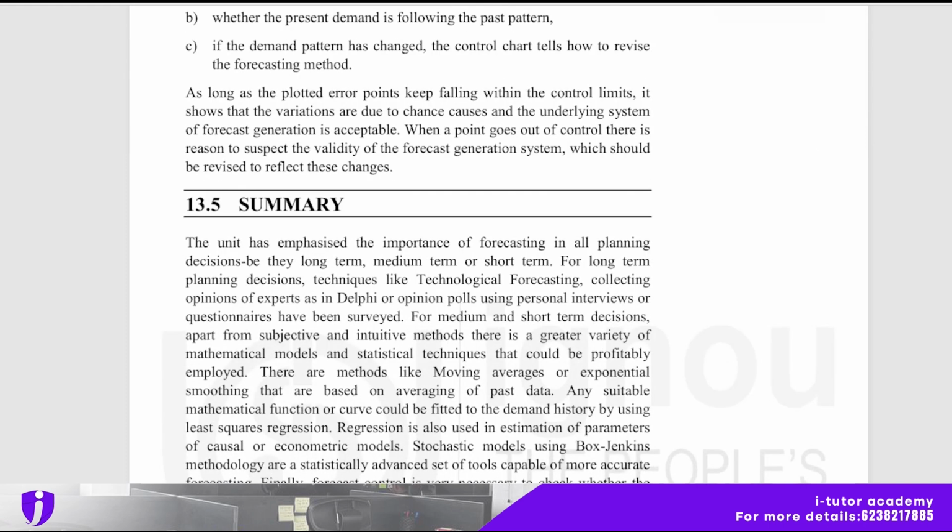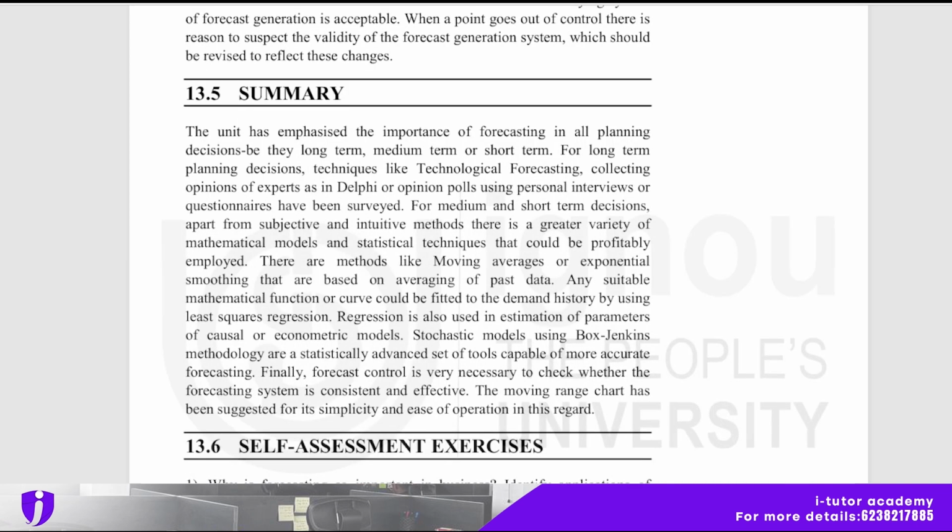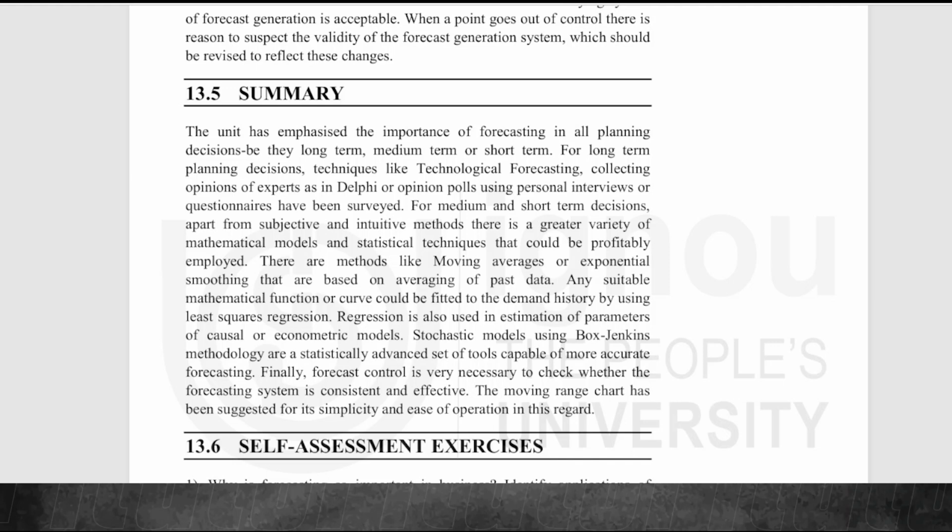And now the summary of this chapter. The unit has emphasized the importance of forecasting in all planning decisions, be they long term, medium term or short term. For long term planning decisions, techniques like technological forecasting, collecting opinions of experts as in Delphi, or opinion polls using personal interviews or questionnaires have been surveyed. For medium and short term decisions, apart from subjective and intuitive methods, there is a greater variety of mathematical models and statistical techniques that could be profitably employed.